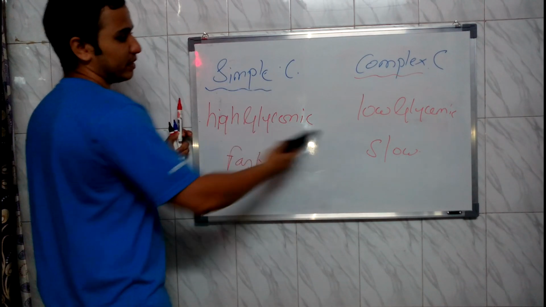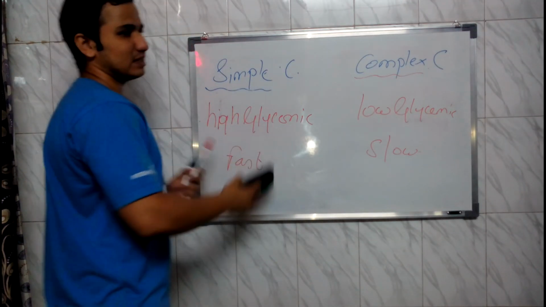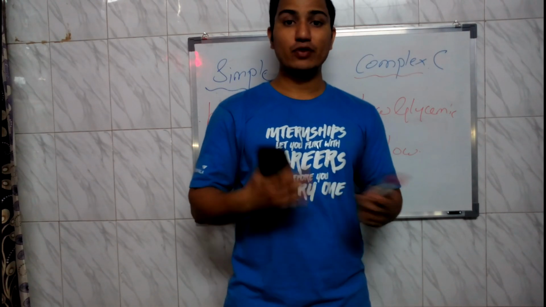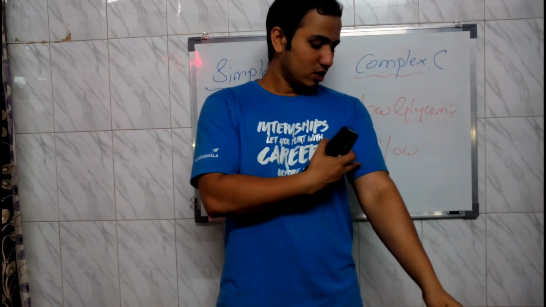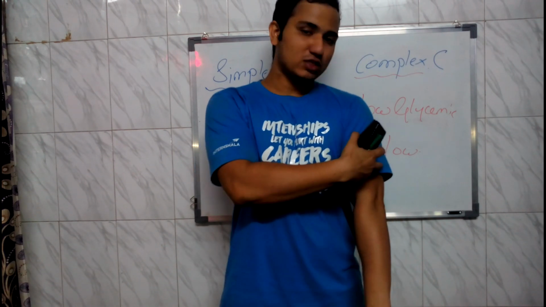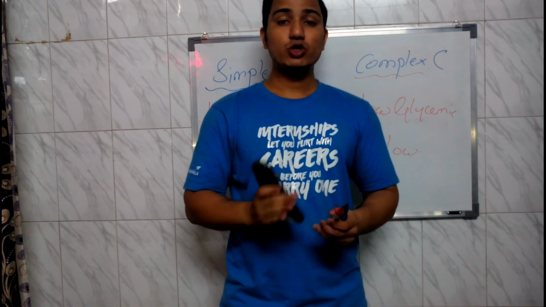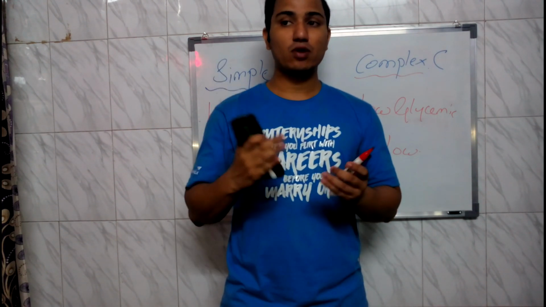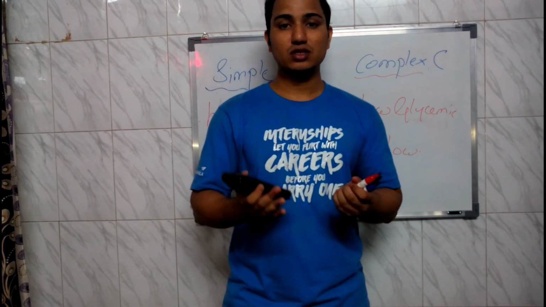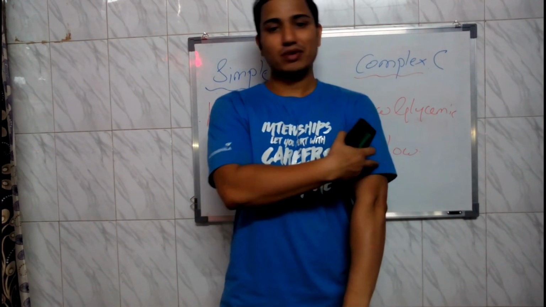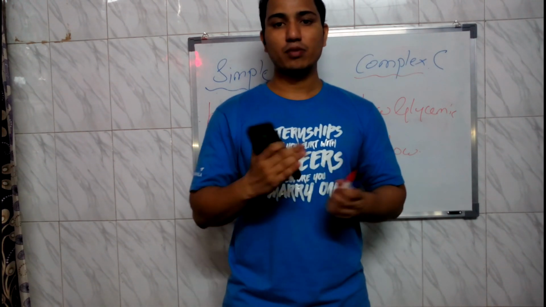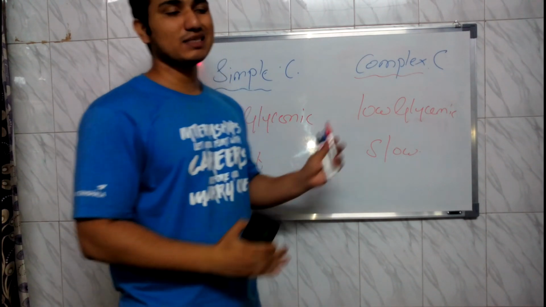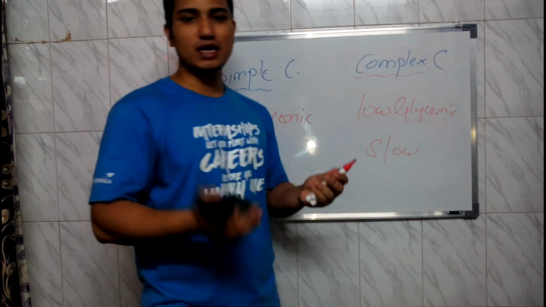the names high glycemic and low glycemic. One more thing to say, the word glycemic might not be familiar to you, but let me give an example. This muscle is called bicep and this muscle is called tricep. Everyone knows, but this is not English, this is Latin. By hearing from bodybuilders in various sections, we came to know it is bicep, tricep. Similarly, by hearing it again and again, we will become familiar with the word glycemic, and with simple and complex carbohydrates.